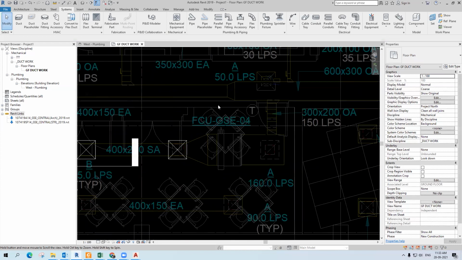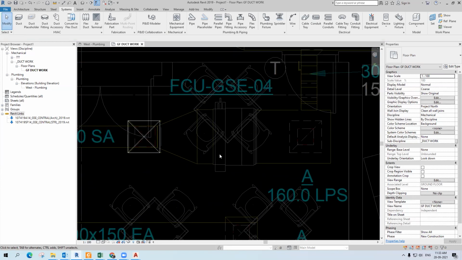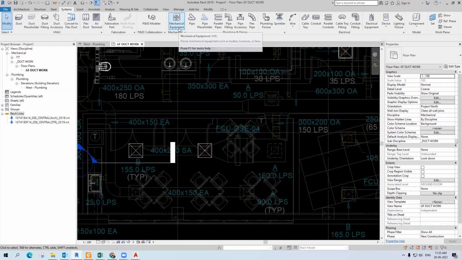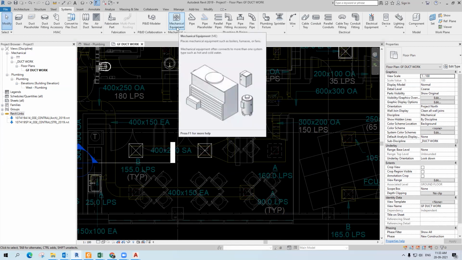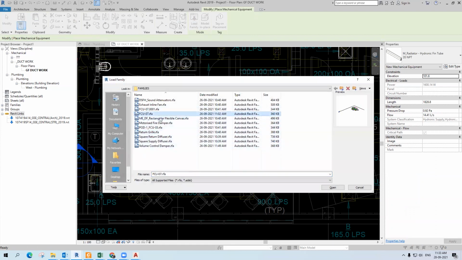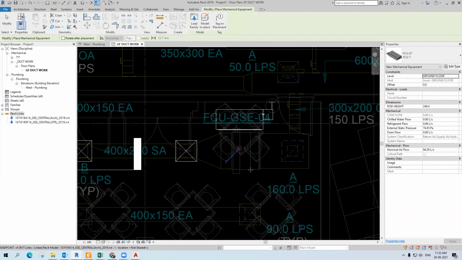Next thing is we want to place the equipment. In order to place the equipment, there is an option called mechanical equipment. Through mechanical equipment, we can load all the mechanical devices, like FCU, exhaust fan, chillers, everything. It all comes under the mechanical category. So just pick mechanical equipment, load family. You can load this one, just FCU, open. So this is the FCU.